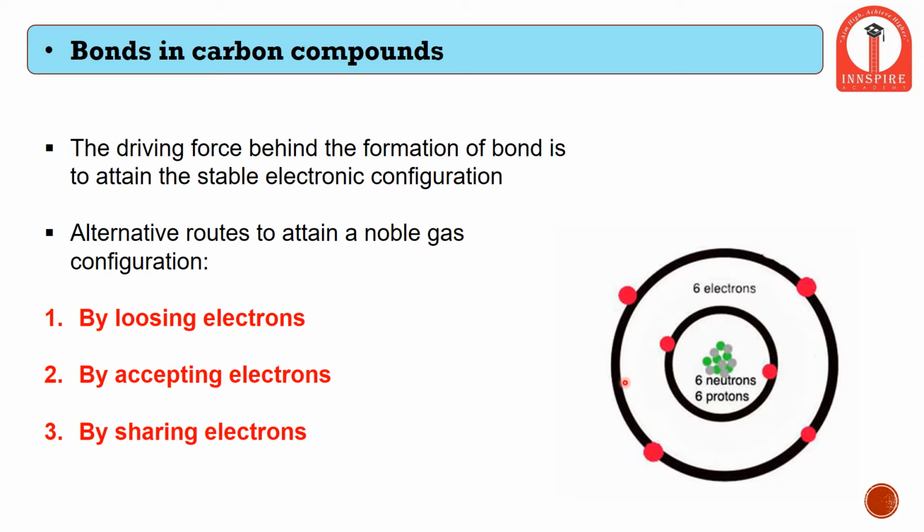So how can this stability be achieved? It can be achieved in three possible ways. First, by losing electrons. Second, by accepting electrons. And third, by sharing electrons. We will be studying these one by one, and find out which way carbon chooses to attain stability.